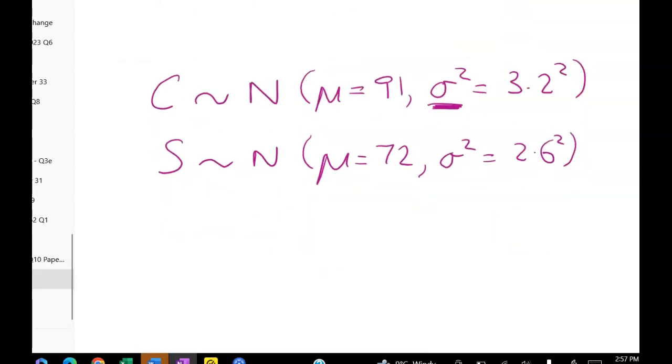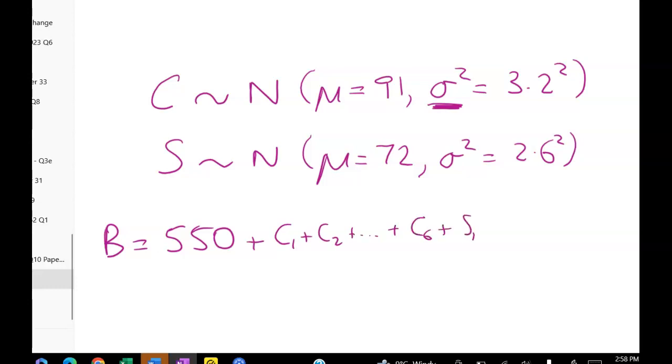What about the weight of a box of 6 cups and saucers? First of all, the box weighs 550 grams, no variation for that, so it's going to be 550, and then it's got cup 1 and cup 2 up to cup 6, and then it's got saucer 1 up to saucer 6. Notice that I did not write 550 plus 6C plus 6S.